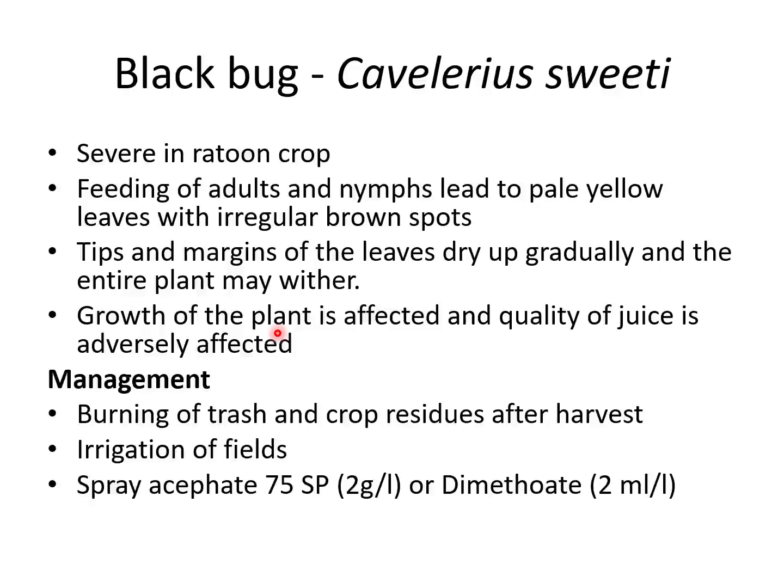Later on, the plant starts drying up from the leaf tip and the margin, and the entire plant starts withering. The growth of the plant will be affected and the juice quality will be reduced. For management of black bug, we can go for burning of the trash and crop residues after harvest. We can go for irrigation of the crop or spray acephate or dimethoate.